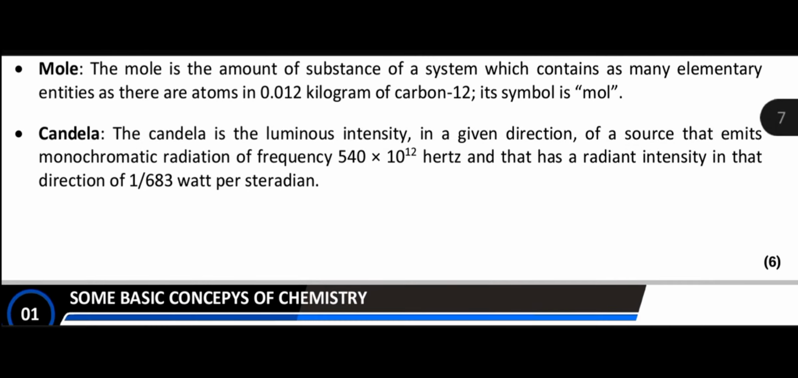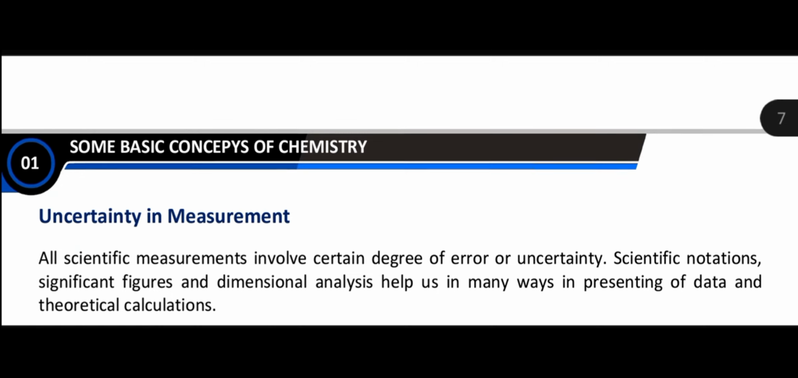Now candela is the luminous intensity in a given direction of a source that emits monochromatic radiation. Now what is monochromatic radiation? The radiation which travels in only one direction of frequency 540 into 10 to the power 12 hertz, where hertz is the unit of frequency, and has a radiant intensity in that direction of 1 by 683 watts per steradian. Now this is called candela.